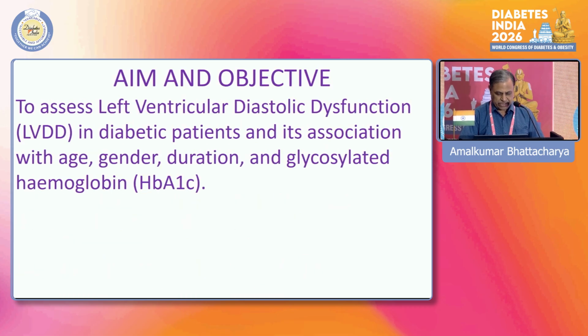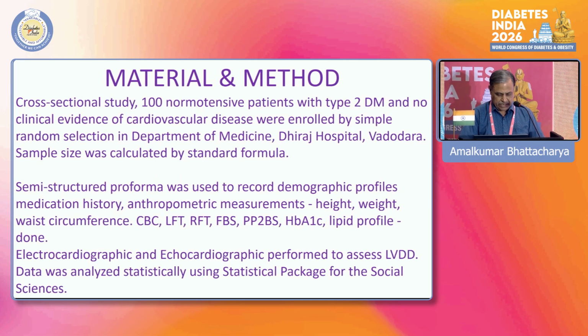The aim is to assess left ventricular diastolic dysfunction in diabetic patients and its association with age, gender, duration and glycosylated hemoglobin. The materials and methods: a cross-sectional study of 100 normotensive patients, because hypertension is one of the cofactors, with type 2 diabetes and no clinical evidence of cardiovascular disease were enrolled by simple random selection in the Department of Medicine.